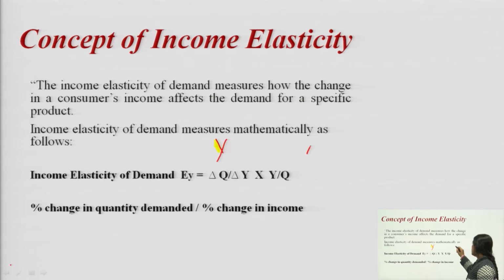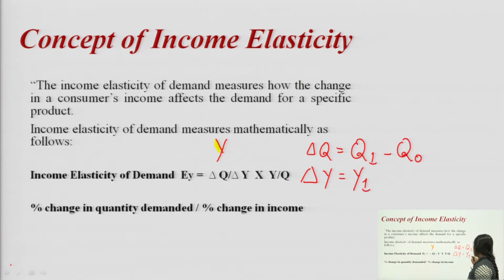Here delta Q is Q1 minus Q0, and delta Y is the difference between Y1 minus Y0.